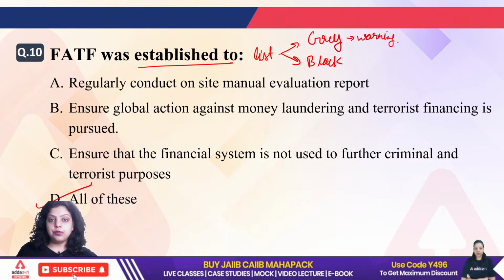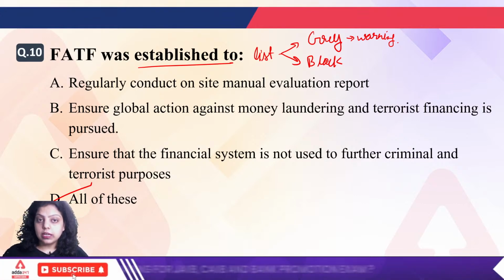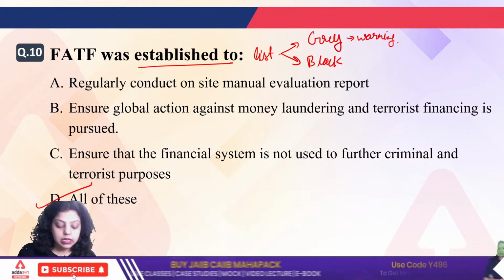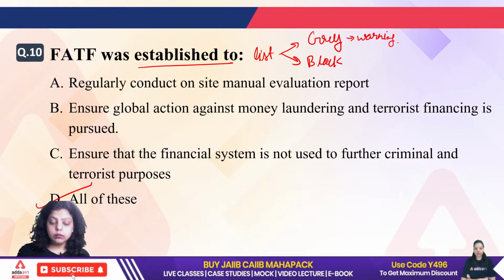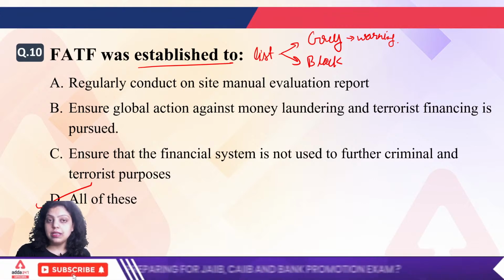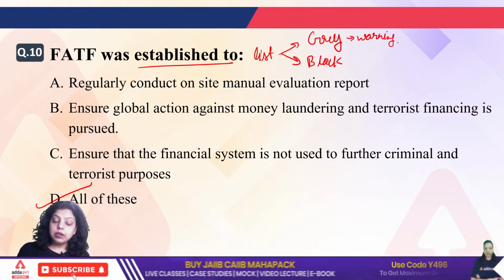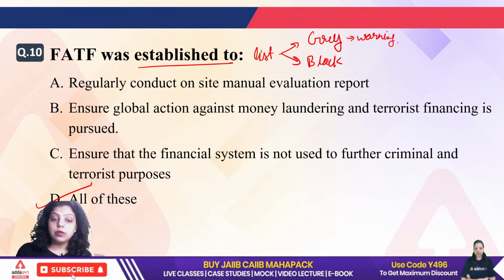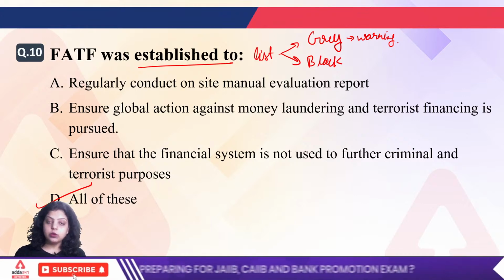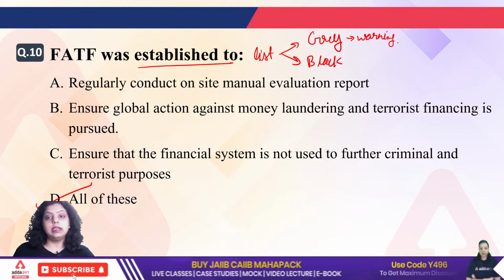Whenever FATF found out that these are the countries who are performing money laundering or terrorism financing, it listed their name in the gray list and gives warning to the country to control these activities. And gray list countries are those who accepted that we are ready to work with the FATF to control money laundering and terrorism financing.